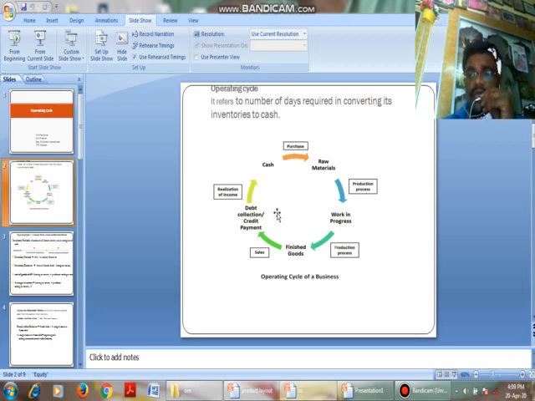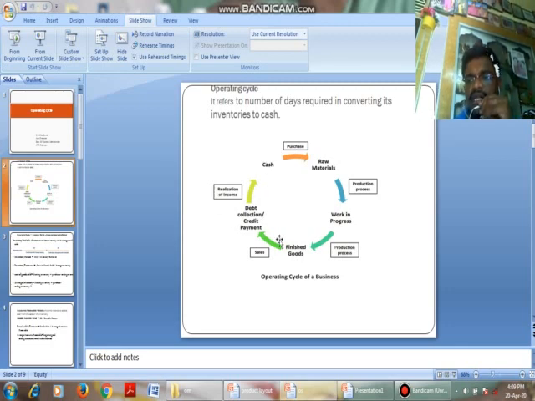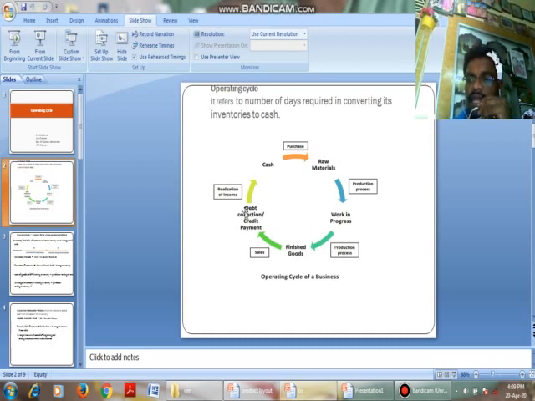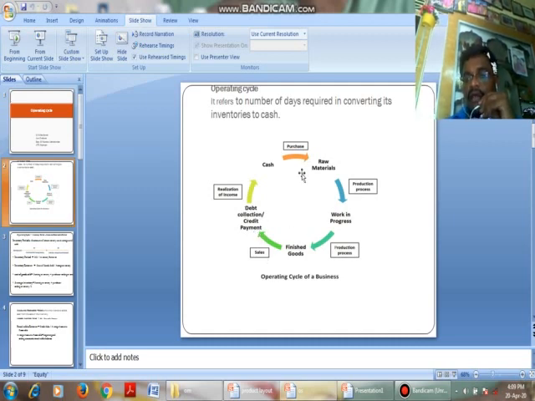After producing the final product, we go for cash sales as well as credit sales. If you go for cash sales, we get the cash immediately, and if you go for credit sales, we get the money after some period of time, when they pay us. Then we purchase raw material, in the first case on credit, and we will pay money to them later.